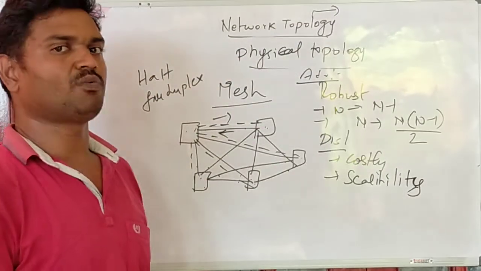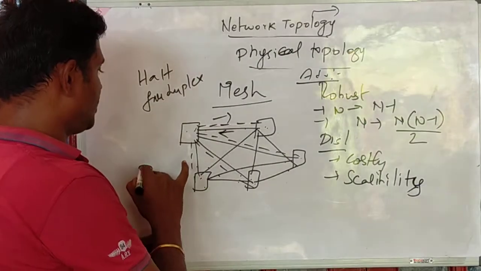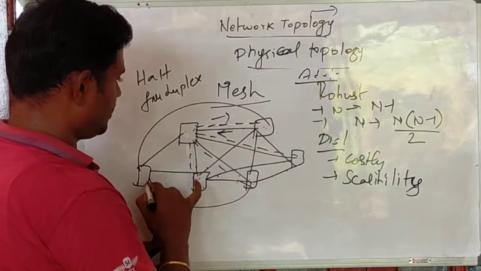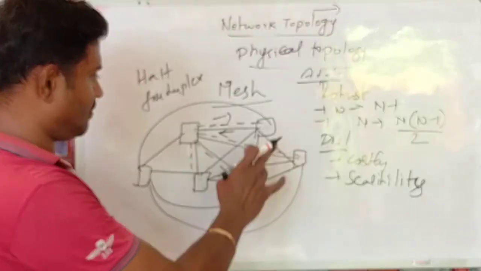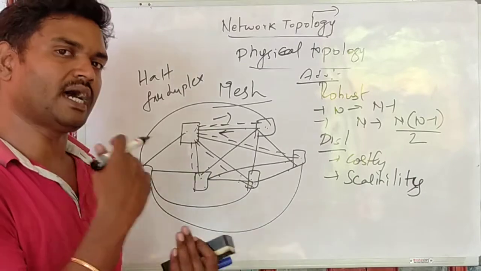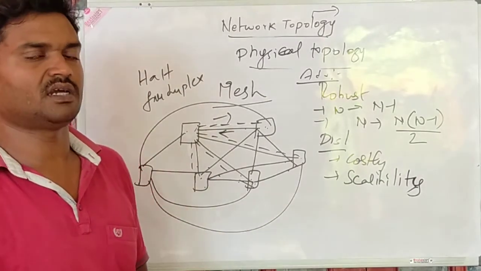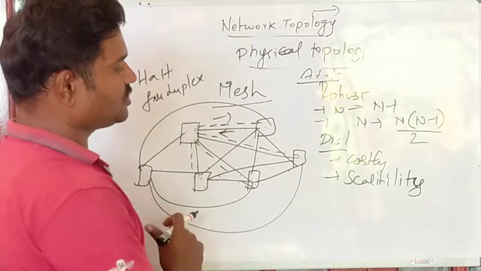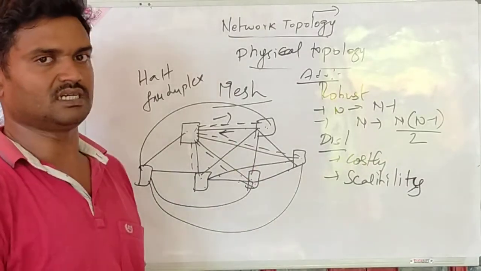For example, if I want to add one more node in this network, I need to establish 1, 2, 3, 4, 5, so 5 connections need to be established. Connecting with all the devices is necessary. So if I want to add one node into the network, or remove one node from the network, it is practically a difficult process, right? So scalability in case of a mesh network is the biggest disadvantage.